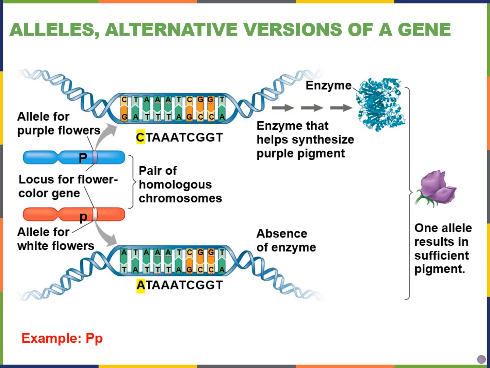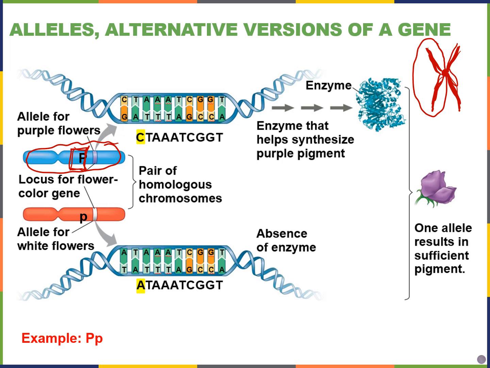So let me try to picture what alleles look like on the chromosome. Remember, we often see chromosomes as an X-shape structure. Remember, on one side, this is one sister chromatid, and this is the identical sister chromatid on the other side. Oh, that's a really ugly picture. But let me look at just one of these chromosomes without its identical copy, and I have that over here. So that's one of those chromosomes. And right here, I'm saying that's where the location of the flower color gene is.